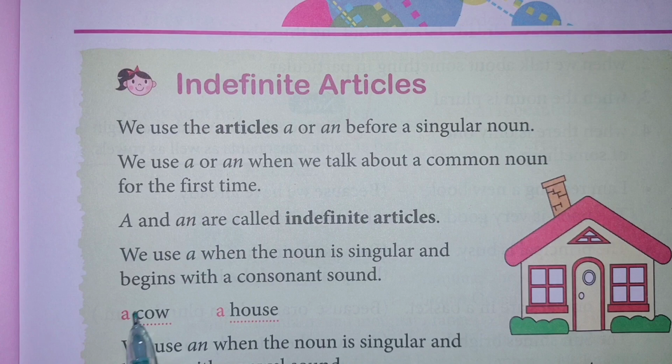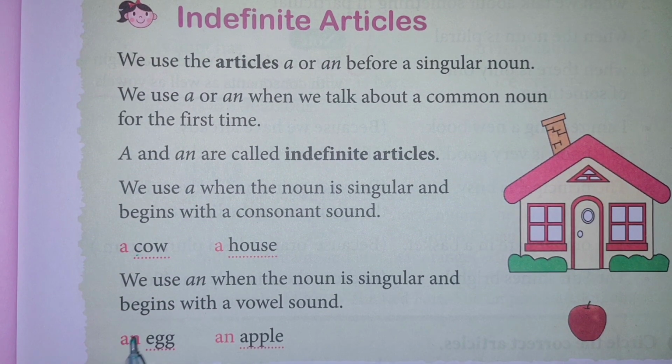C is a consonant and as a consonant sound, which article is used? A article. Okay. So next the example is a house. H-O-U-S-E, house. So house starts with the consonant H, and that's why we use a article before it. H is a consonant sound, and so which article do we use? A article.